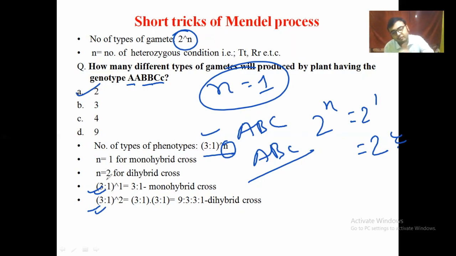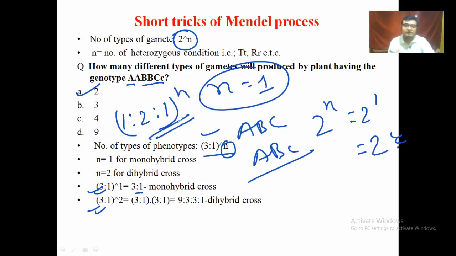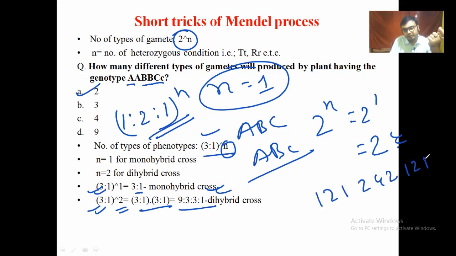That means monohybrid cross phenotypic ratio is 3:1, genotypic ratio is 1:2:1. In this case the same formula applies. In the dihybrid, the phenotypic ratio is 9:3:3:1, and the genotypic ratio is 1:2:1, 2:4:2, 1:2:1. You double, you halve, and get the answer. That is the genotypic ratio of a dihybrid cross.